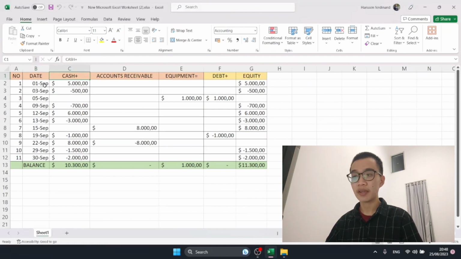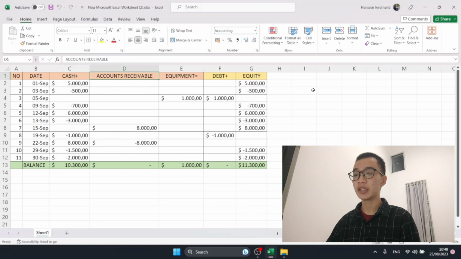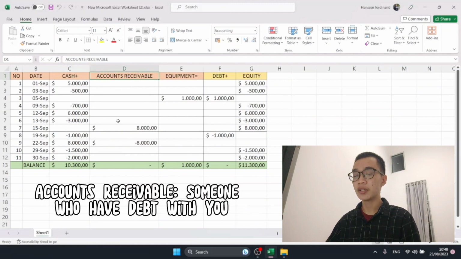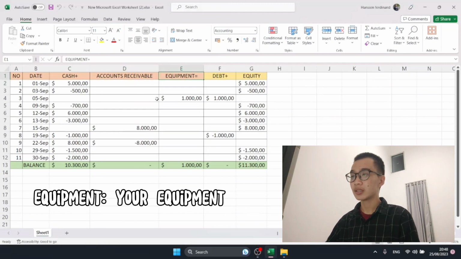And then next we have cash. Of course, this is your cash. Ini adalah harta kalian. And next we have account receivable. This is your piutang. In Indonesia, it means piutang. So account receivable means people have a debt, have a credit with you. Jadi piutang adalah akun di mana orang mengutang dengan kita dan kita belum mendapatkan bayarannya, tetapi kita sudah memberikan goods and services kepada mereka.